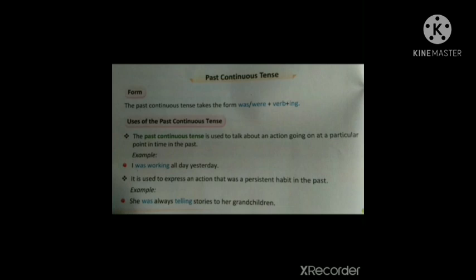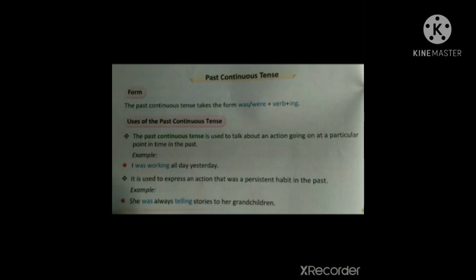That activity was continuing. Then the past continuous tense is used to express an action that was a persistent habit in the past. If some habit continued in the past, we can use the past continuous tense. Example, she was always telling stories to her grandchildren.